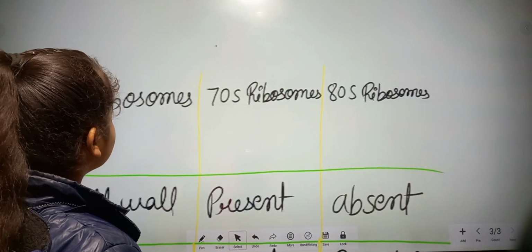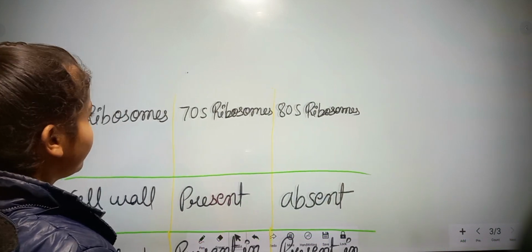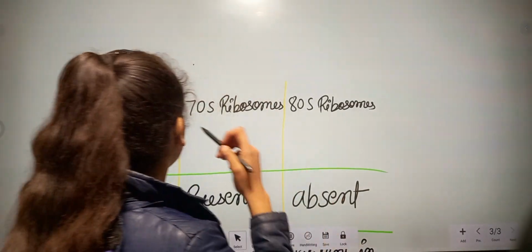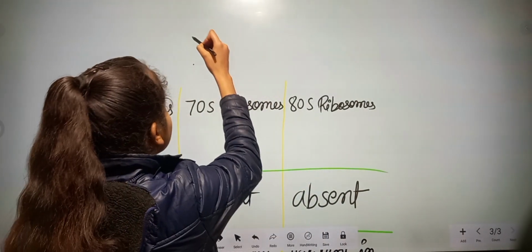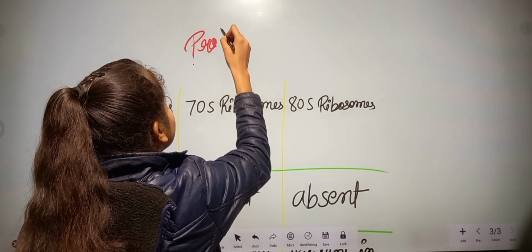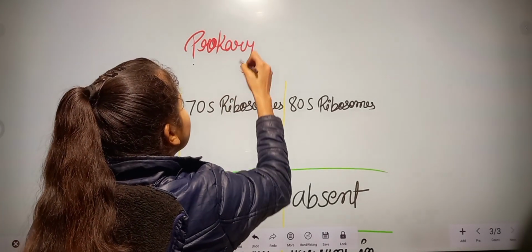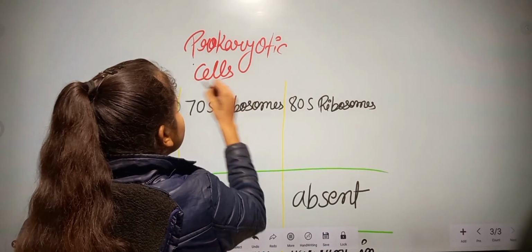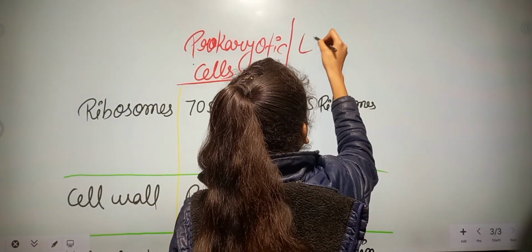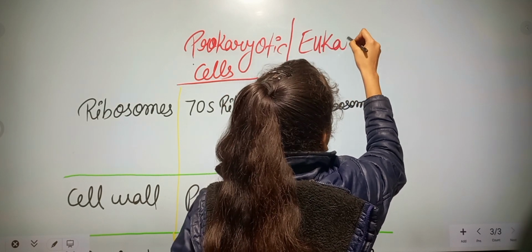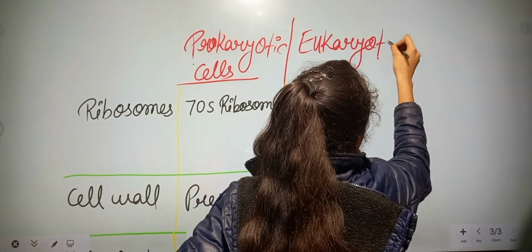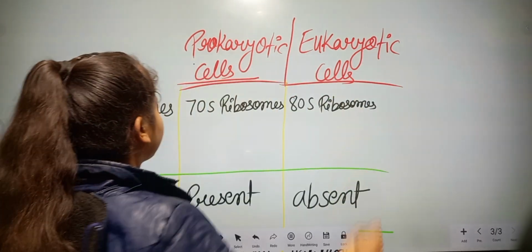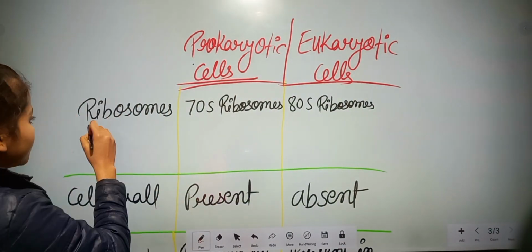Next is the ribosome. Ribosome is an organelle of the cell. Here this group is prokaryotic cells and this one is eukaryotic cells. So we will talk about the ribosome.